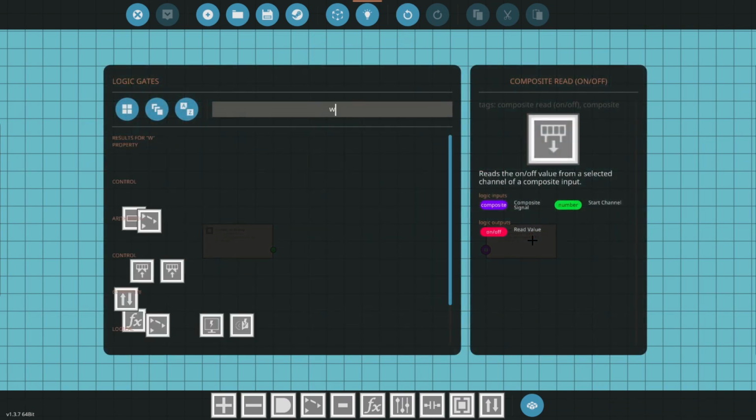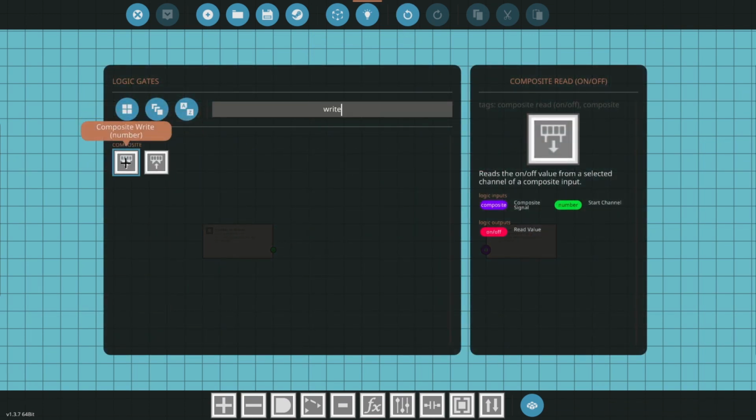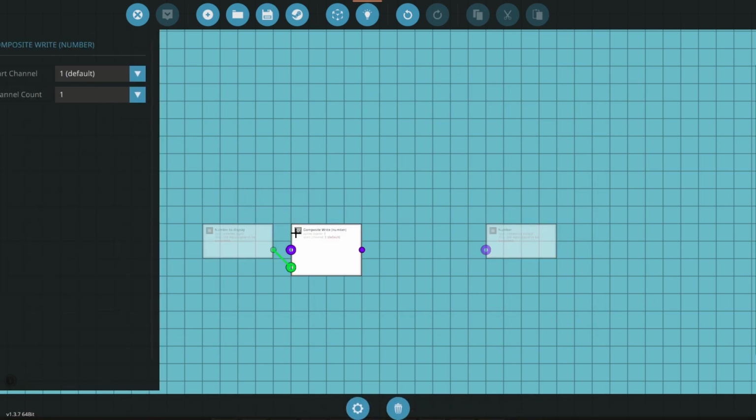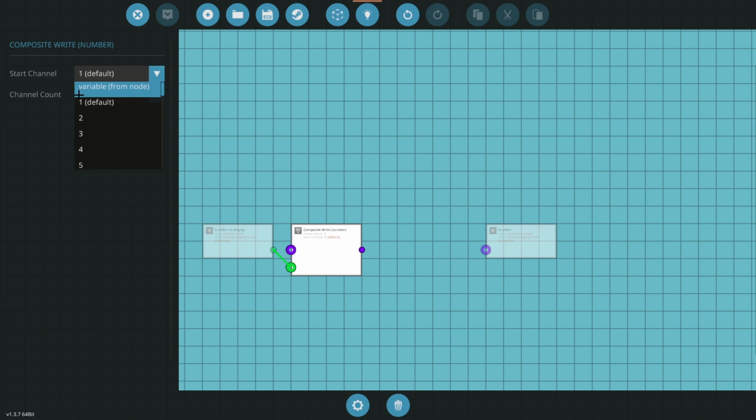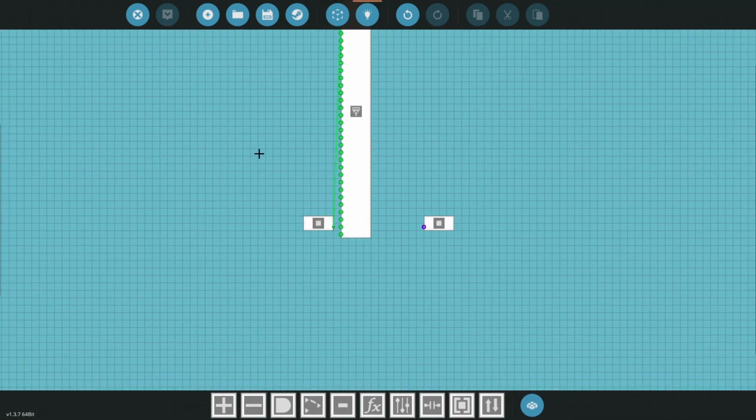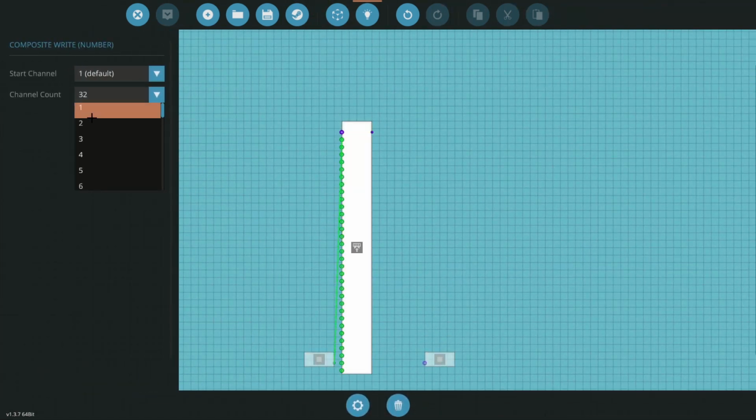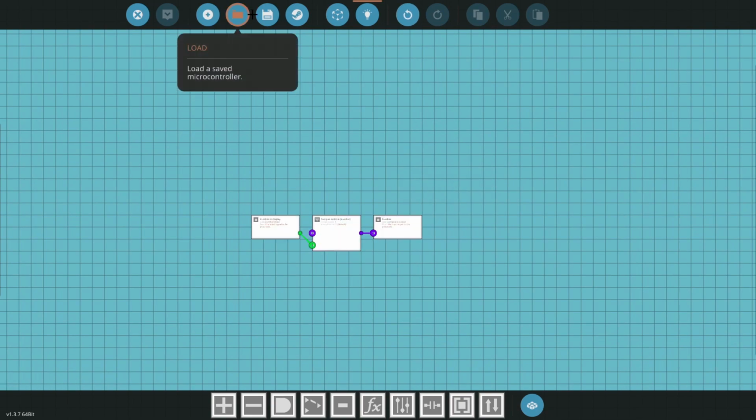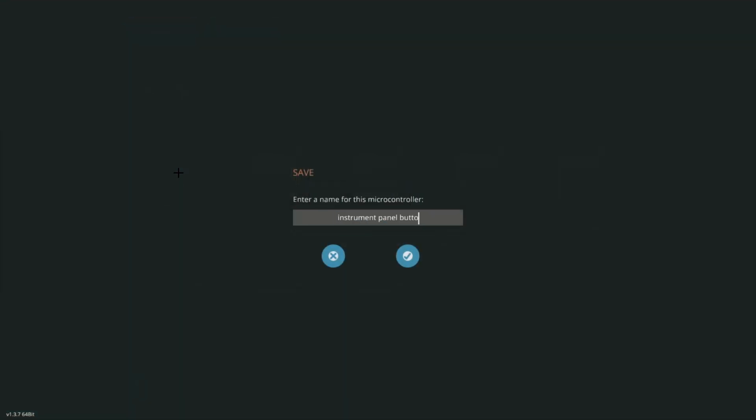go into our logic, extend this out. This time we're going to get our write, we're going to get our number because we are writing a number. We were using channel 1, so we're going to do start channel, channel 1. Keep in mind with these, you can do all the way up to 32 channels. Or we can just do 1. We're going to plug that in. Save this. Instrument panel dial.